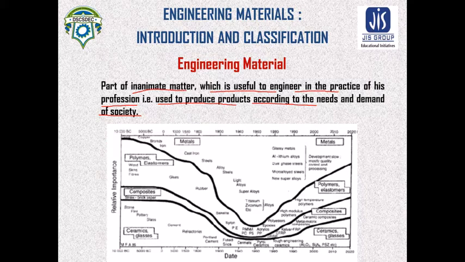This is a chronological development of engineering materials and their relative importance. At the old age of 10,000 BC, in the starting of humankind, the relative importance of metal was very low, as only gold and copper had started, but naturally occurring polymers such as wood, composites such as fur, and ceramic materials such as clay and stone were used with high importance.